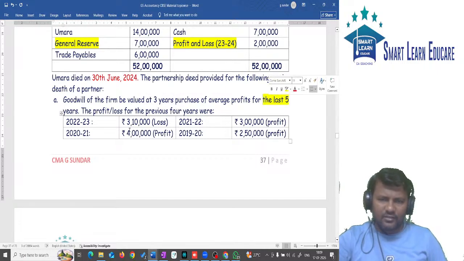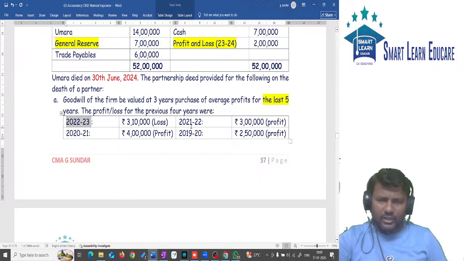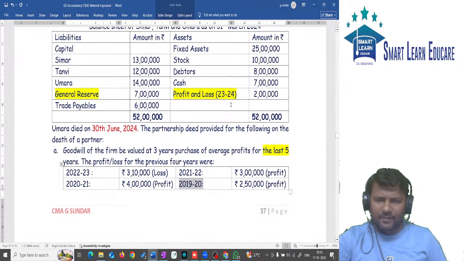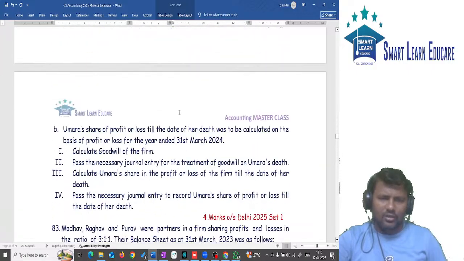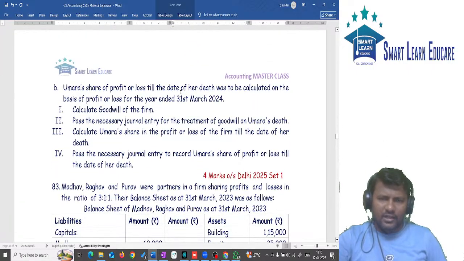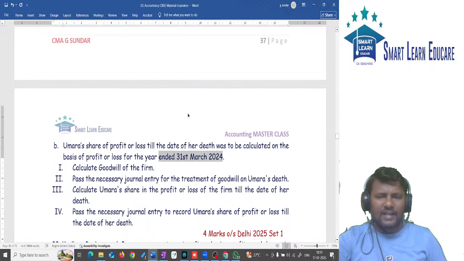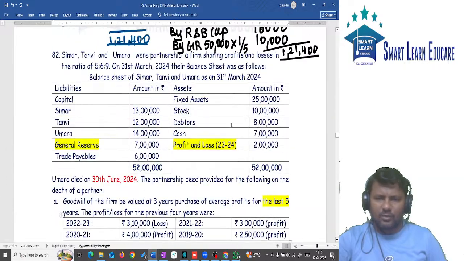But in the question only 4 years are given: 22-23, 21-22, 20-21 and 19-20. Only 4 years are given. So the 5th year you should take from 23-24. This profit also is to be taken for goodwill calculation. Also, the share of profit till the date of death is to be calculated on the basis of 31st March 2024. So calculate based on last year's profit. What is the last year's profit? It is 2 lakh. Calculate based on this.